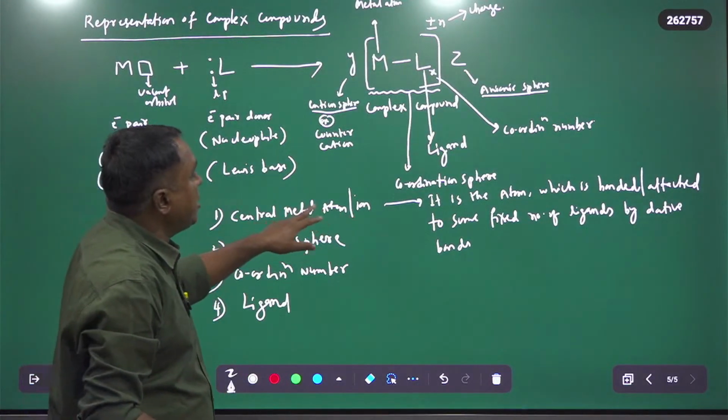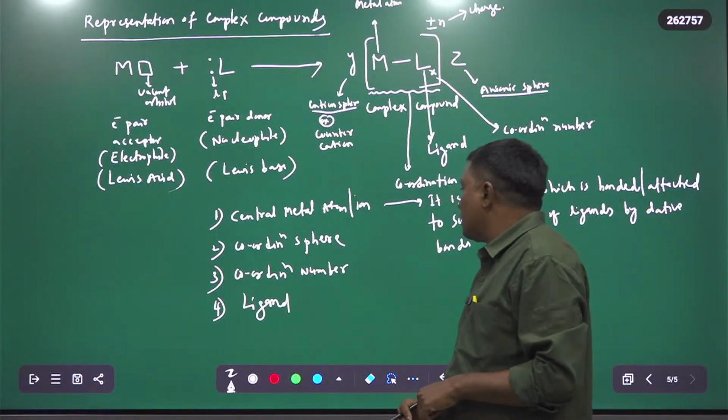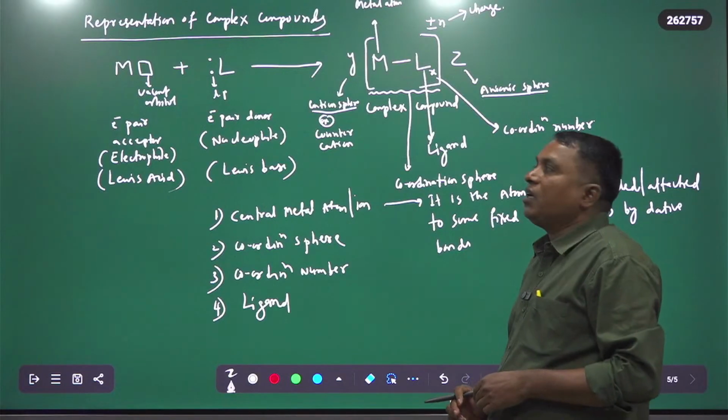This central metal atom must contain vacant orbitals to form complex compounds. That is the major criterion for forming a complex compound.